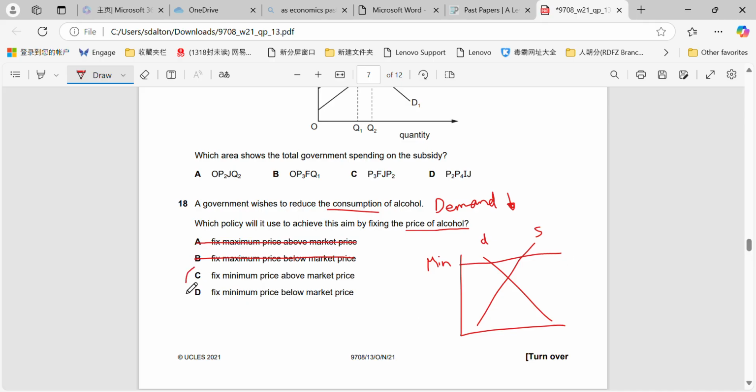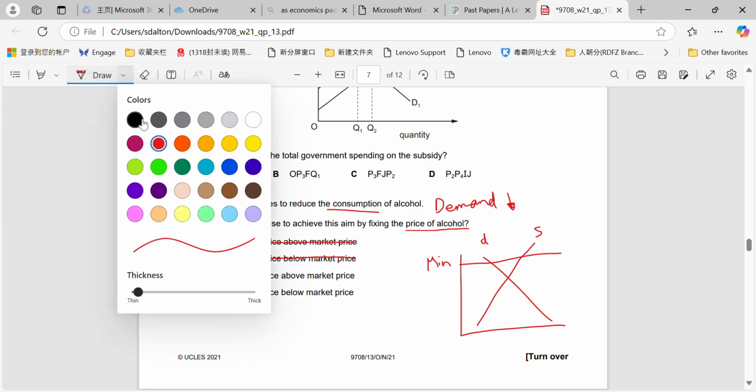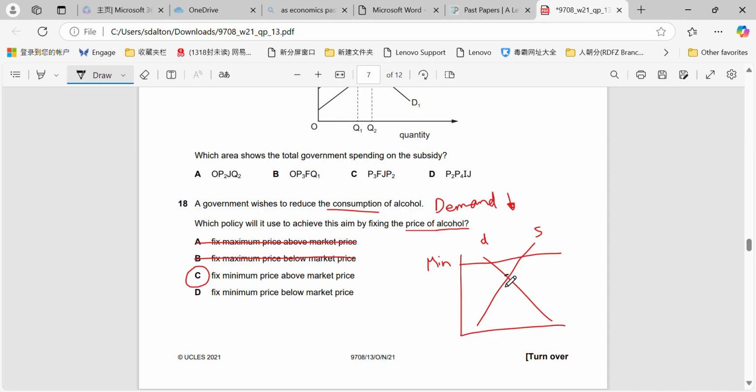And therefore fix the minimum price above market price, which will result in a strong contraction in demand and therefore reduced consumption levels from where we would have been here at equilibrium. And we can see that here. This is where we would have consumed previously. This is where we will now be consuming, because we can only sell the products that are demanded, right?